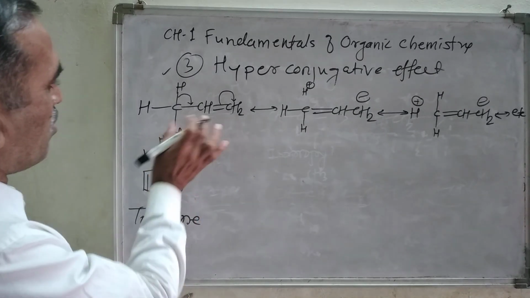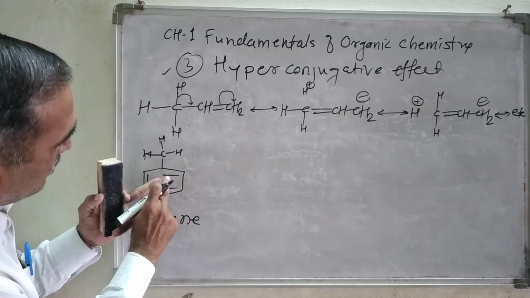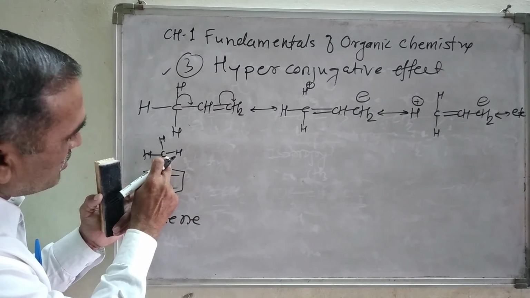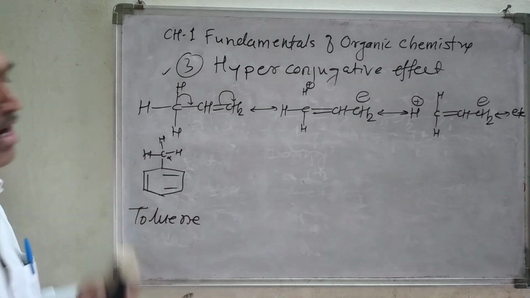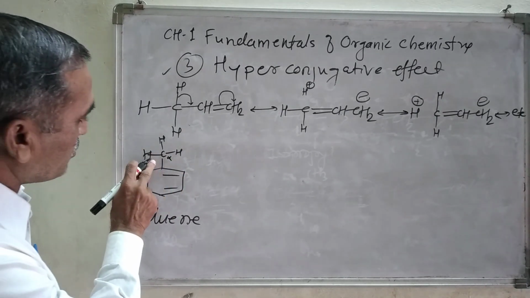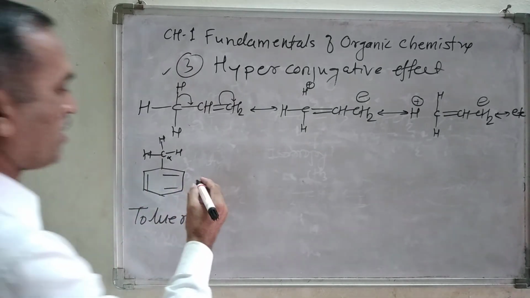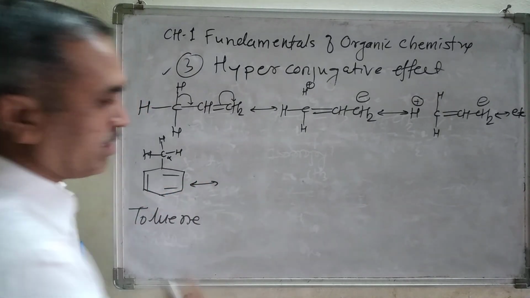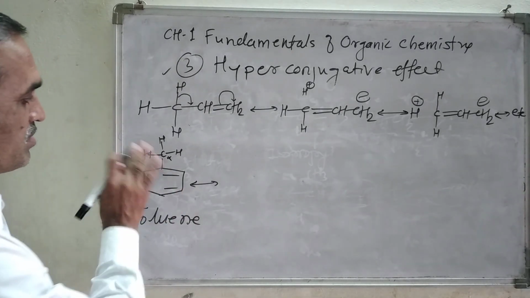Hyperconjugative structure means what? The carbon-carbon double bond and the adjacent bond. Look here, carbon-carbon double bond, and this is the adjacent carbon atom. Therefore, it is an alpha hydrogen atom. Among the alpha hydrogen atoms, look, 1, 2, 3 alpha hydrogen atoms are there, and therefore we can draw the hyperconjugative structure in this case.